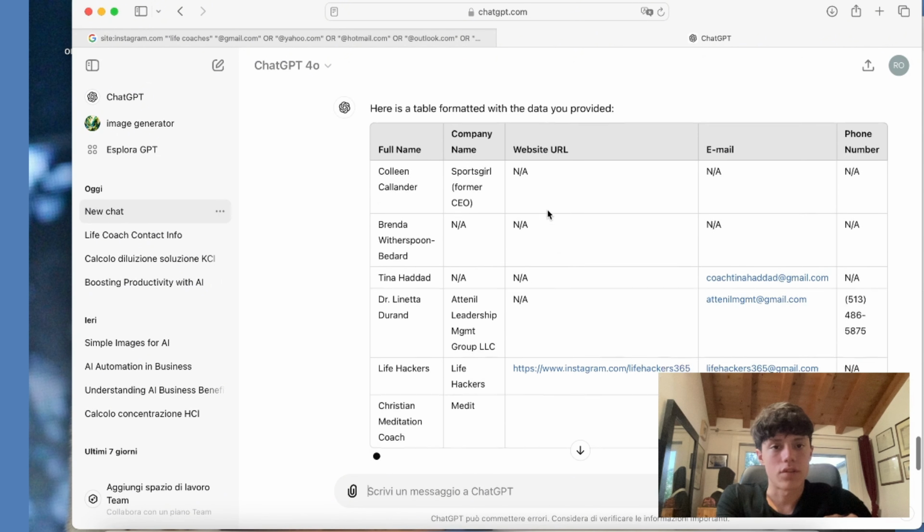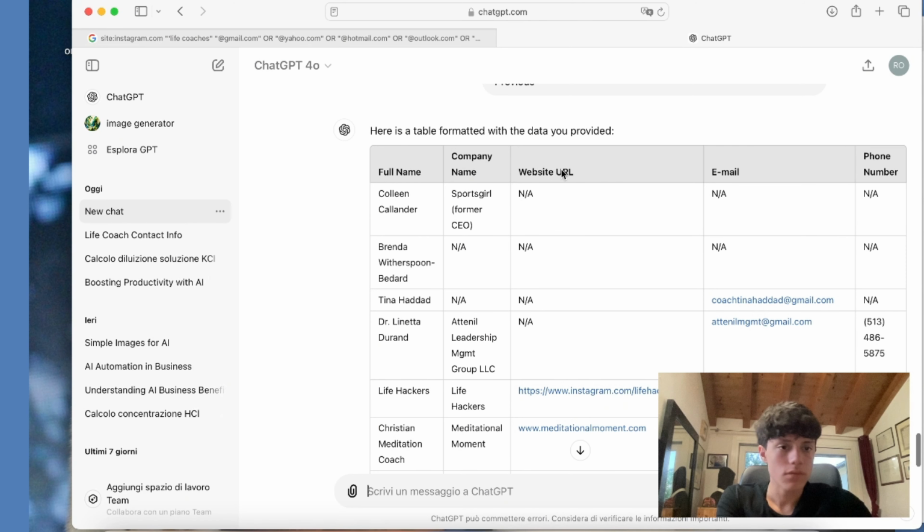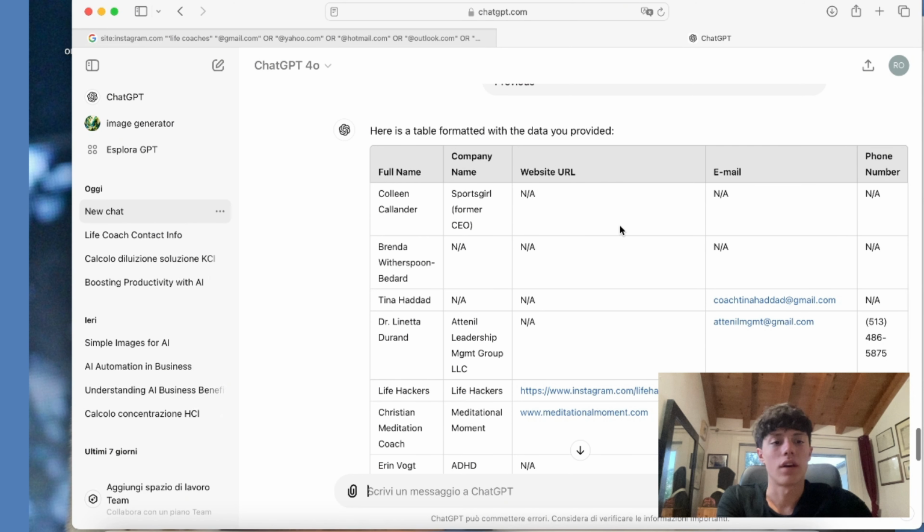As you can see, if it does not contain a website URL, email, or phone number, it will not fill it in. So as you can see, this lead capturing and lead generating method is extremely helpful, as you can generate thousands of leads in a matter of seconds without paying hundreds of dollars to Apollo or any other lead generation software. And the thing is that you can do this with Instagram, Facebook, X, and any other platform.